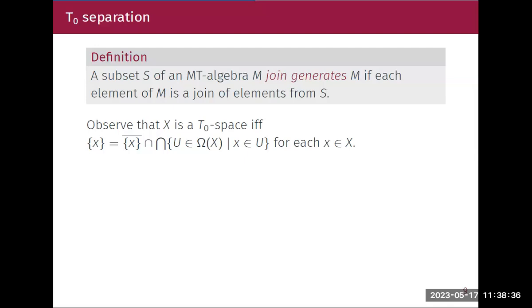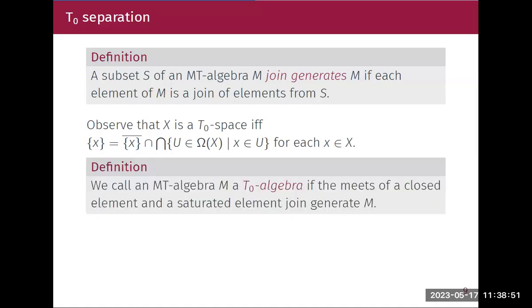For example, in a T0 space, every singleton is the intersection of its closure and a saturated set. By saturated set here I mean an arbitrary intersection of opens. So I generalize this to the empty algebra setting.